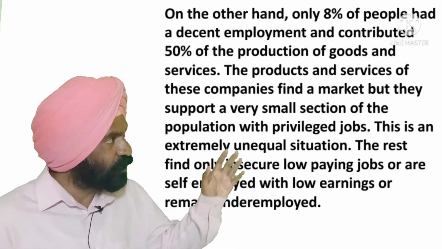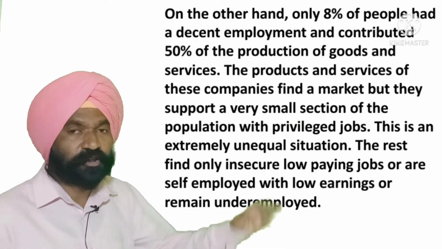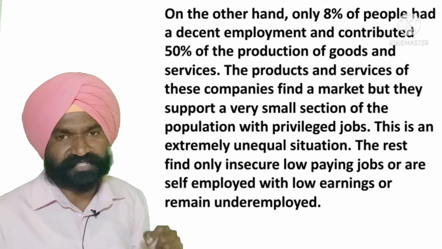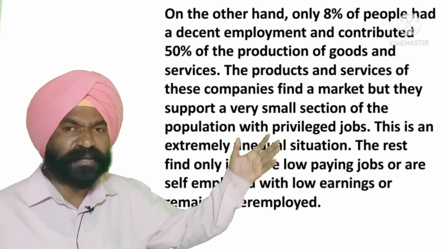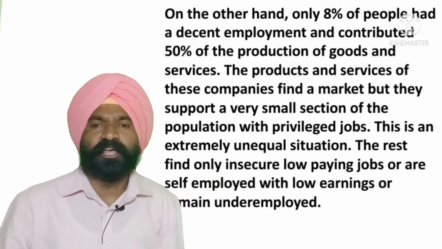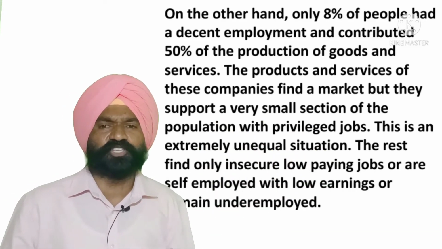On the other hand, only 8% of the people had decent employment but contributed 50% of the production of goods and services. The products and services of these companies find a market, but they support a very small section of the population with privileged jobs. This is an extremely unequal situation.